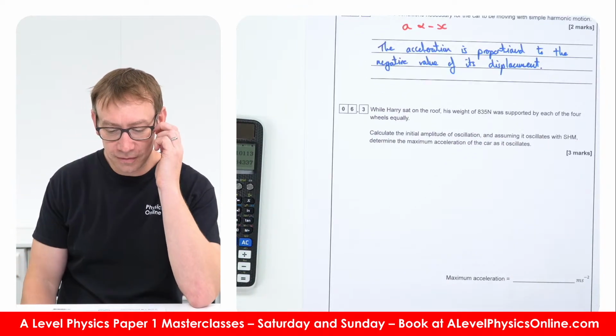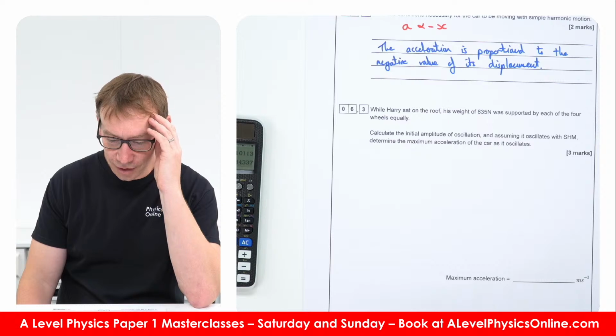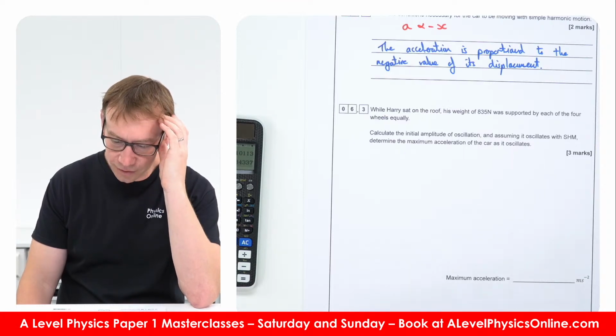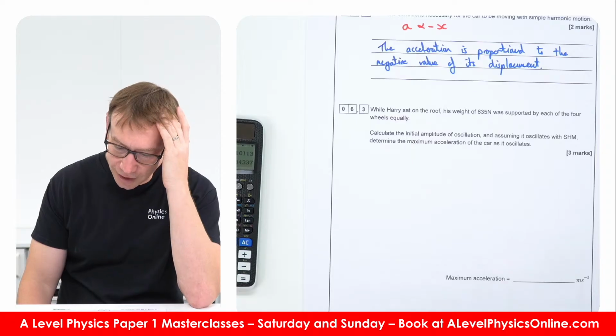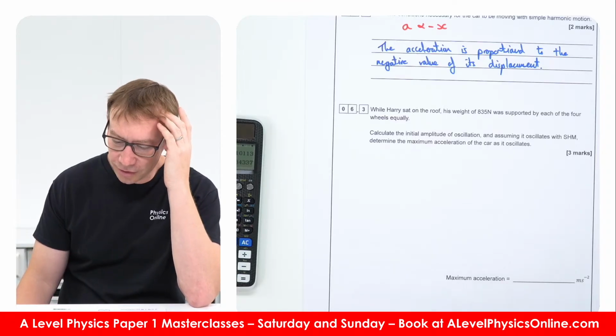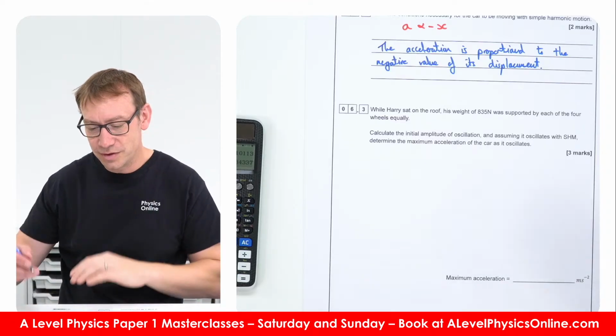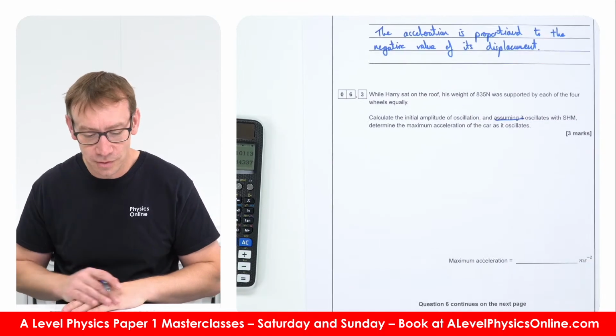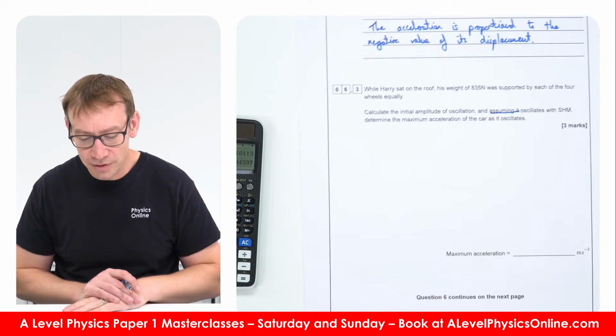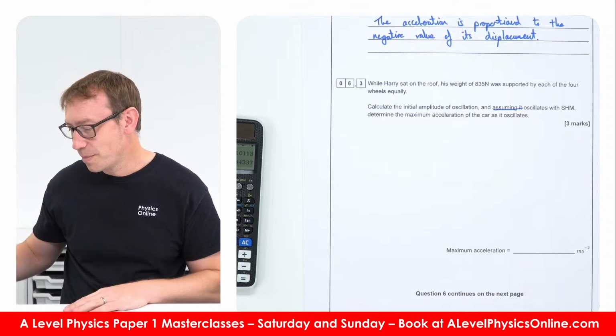While they sat on the roof, his weight of 835 newtons was supported by each of the 4 wheels equally. Calculate the initial amplitude, and assuming it oscillates with SHM, which it is, because I guess we have to assume it's SHM, otherwise we couldn't have done question 1. Determine the maximum acceleration of the car as it oscillates.